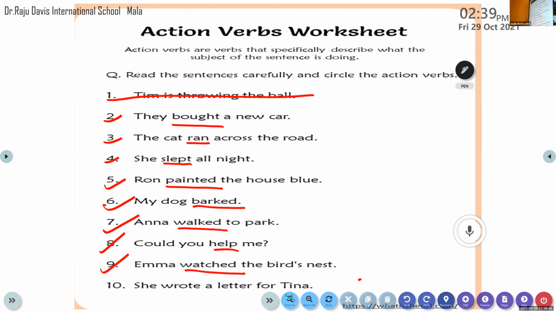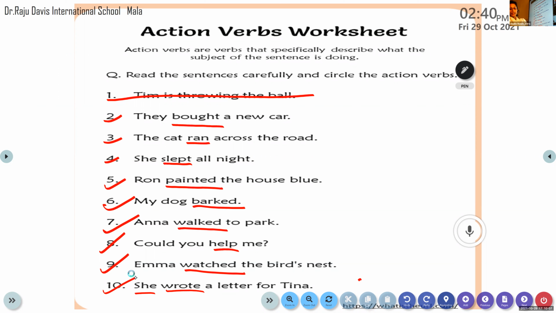Wrote. Yes, wrote. Wrote means when you write something, the action which is taking place there is wrote. The past tense of write is wrote. Who is doing the action? She is doing the action. So here the action word is wrote and that is called a verb. So we have finished with all the 9 sentences here.